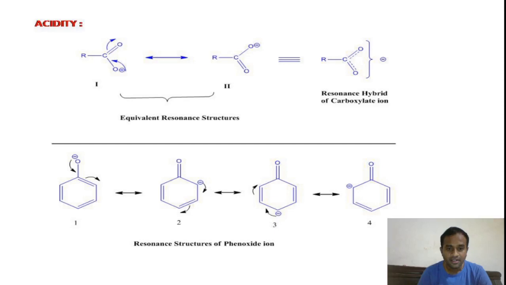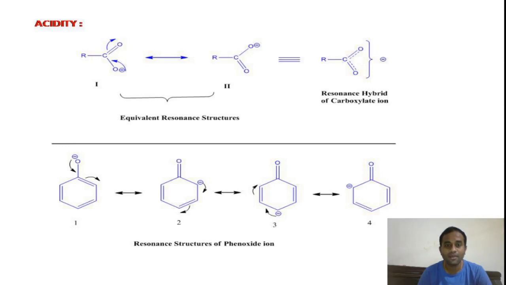In the phenoxide anion, in the first structure we have carbon attached to O minus, whereas in the second there is a C double bond O and the minus charge is shifted to the ring. So there are no same bond connections in the first and second structures, and likewise in 3 and 4; there is a difference in the bond sequence.